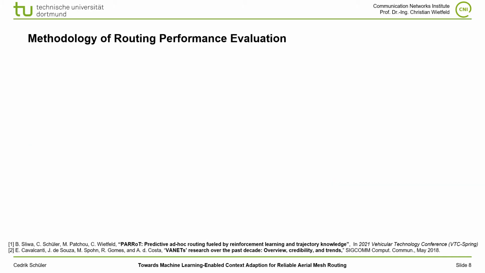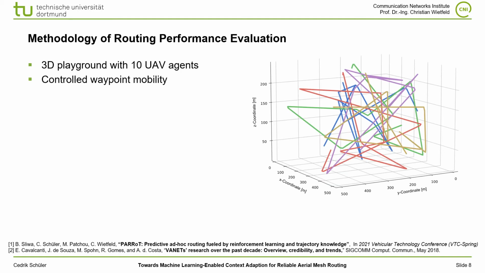Before presenting the results, I want to discuss the used methodology briefly. We evaluated for a 3-dimensional playground with 10 UAV agents. The agents have a speed of 50 km per hour and follow a controlled waypoint mobility, which is the well-known random waypoint mobility pattern shown on the right, with the extension that randomly sampled future waypoints can be queried by the Wings module to enable the cross-layer trajectory prediction.